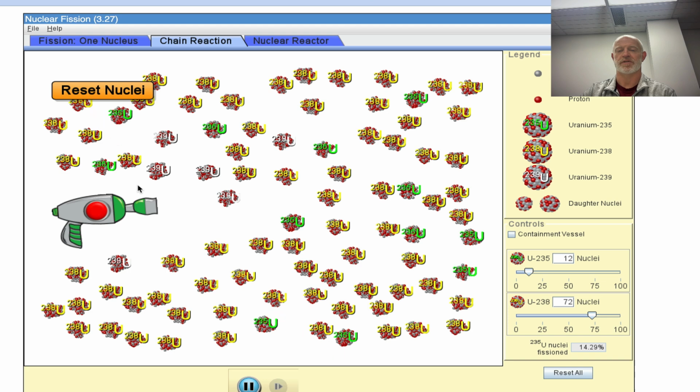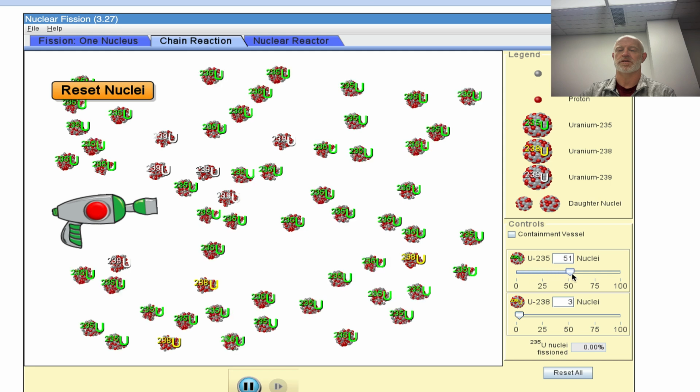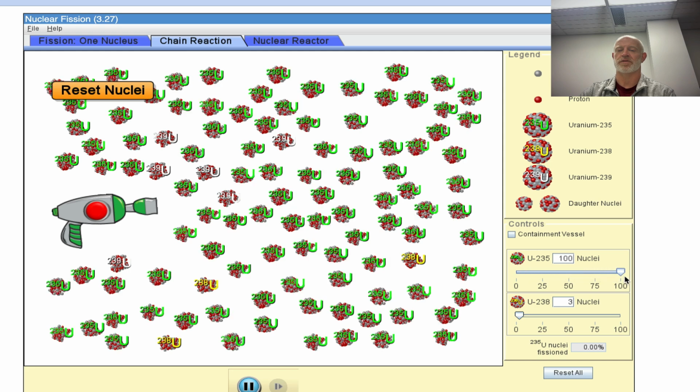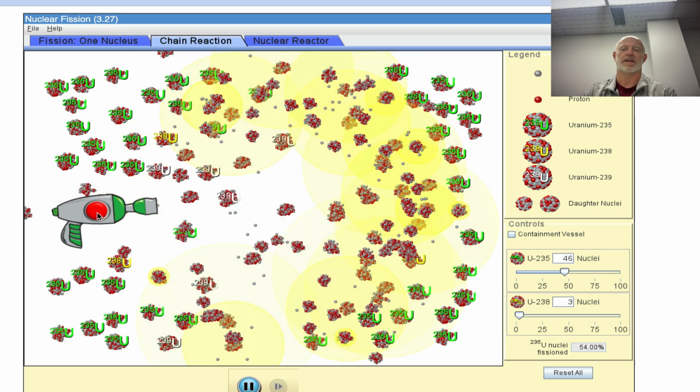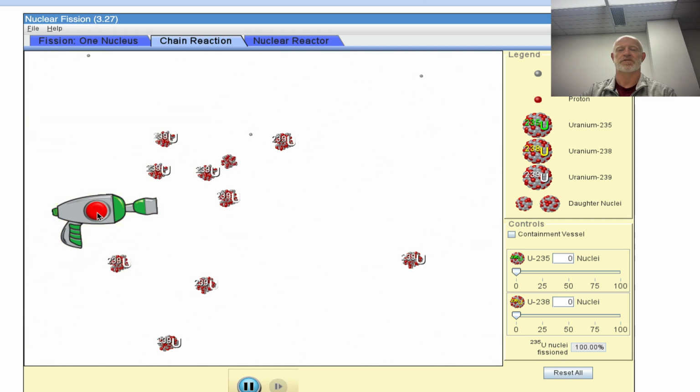Okay, so it doesn't work really well when you have uranium-238 anyway. So now we got a little bit of a chain reaction, but then it stops. So we have to purify our uranium, so it's almost all uranium-235. Okay, and when it's almost all uranium-235, and we get a critical mass or a purification of that, and then we send a neutron in, we get a really nice nuclear chain reaction where they explode, they split, little things go flying off, and tons of energy comes dumping out.